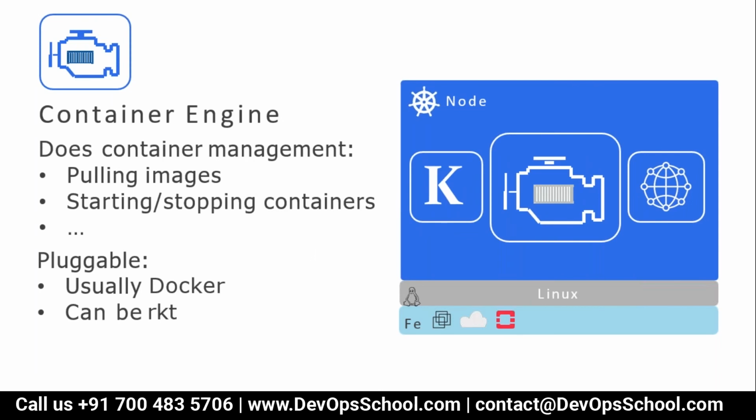Next one is the Docker engine, which I think all of you know very well. You have worked with it. Docker engine pulls the images, starts and stops the containers. It can be Rocket also. The advantage of Kubernetes is that it can be Rocket also.